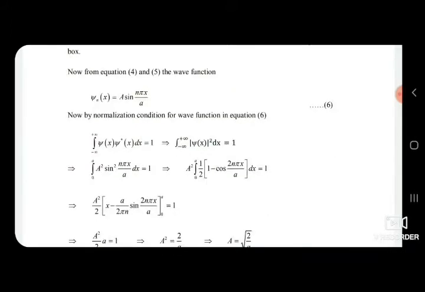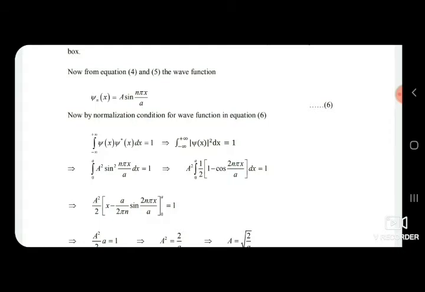In our case, the particle moves from x equal to 0 to x equal to a. So the limit will be x equal to 0 to x equal to a. So the normalization condition can be written as integration from 0 to a of A square sine square (n pi x upon a) dx equal to 1, after putting the value of wave function psi and its complex conjugate psi star from equation number 6.